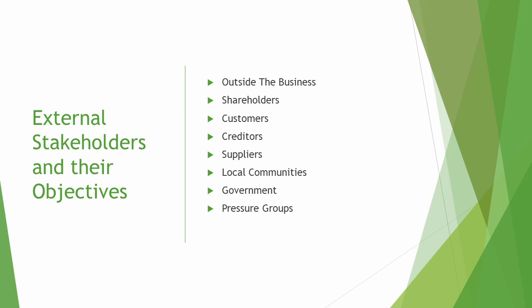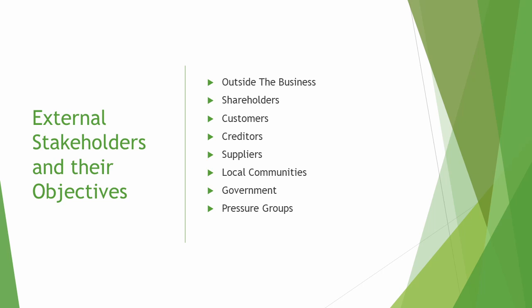Customers look for low prices, good value for money, high quality products, good service, innovation, certain and regular supply, a varied choice of goods, and clear and accurate information. Creditors look for prompt payment, interest payment on outstanding debt, repayment at the agreed date, and creditworthiness of the organization. Suppliers look for a long-term relationship with the firm, high-value contracts, frequent and regular orders, prompt payments, fair prices, and growth in the firm, which will lead to more orders.